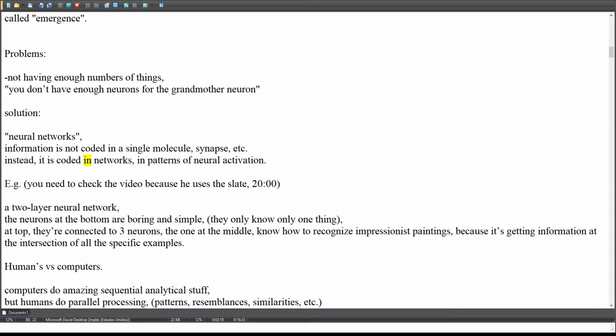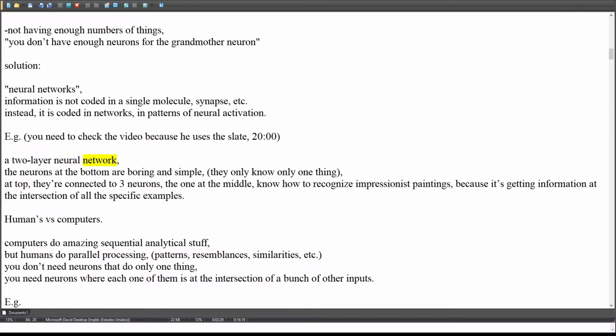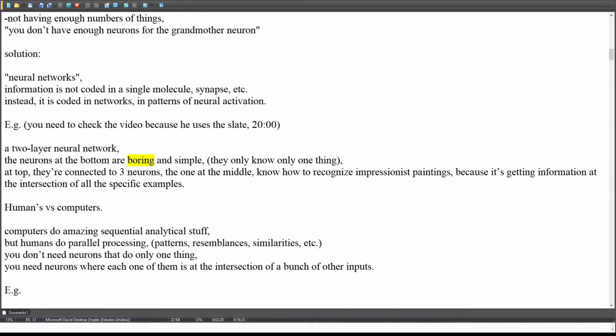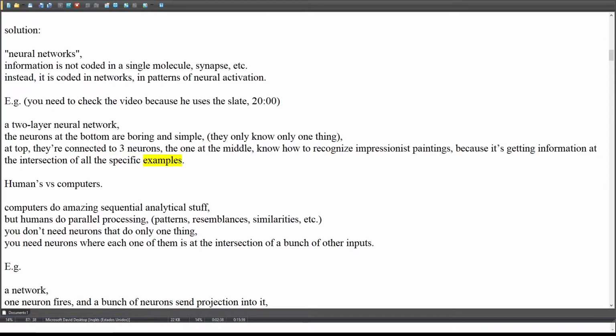Instead, it is coded in networks, in patterns of neural activation. For example, you need to check the video because he uses the slate, 2000 hours. In a two-layer neural network, the neurons at the bottom are boring and simple; they only know one thing. At the top, they're connected to three neurons. The one in the middle knows how to recognize impressionist paintings, because it's getting information at the intersection of all the specific examples.